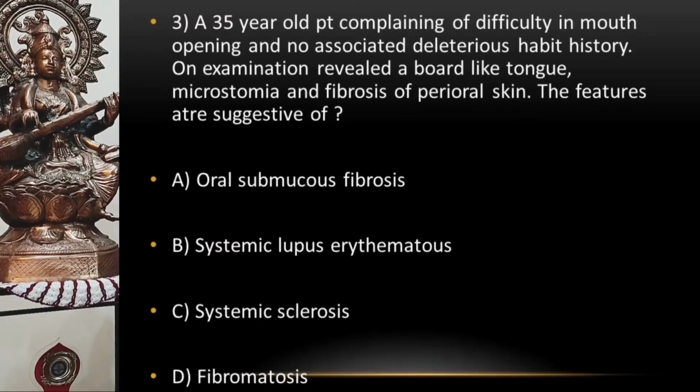Option A, OSMF, that is oral submucous fibrosis. Option B, systemic lupus erythematosus, that is SLE. Option C, systemic sclerosis, and option D, fibromatosis. So here the right answer is option C, that is systemic sclerosis.